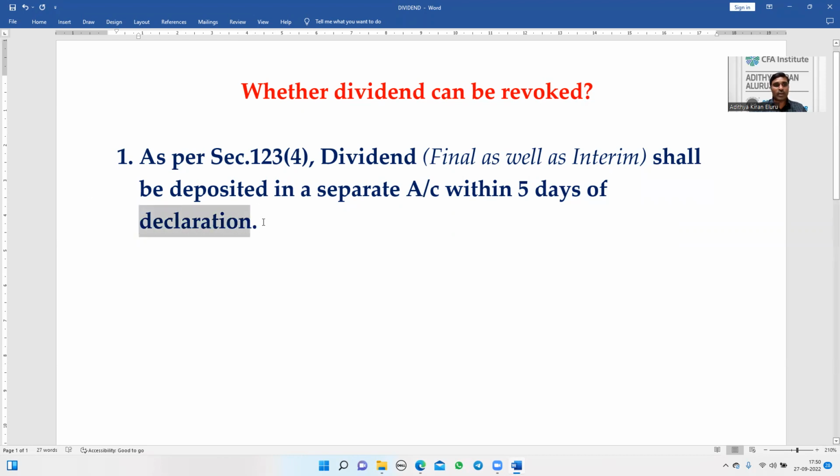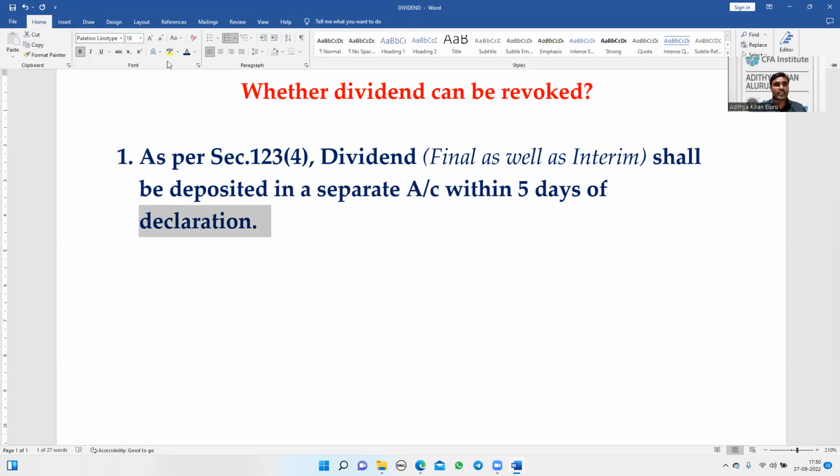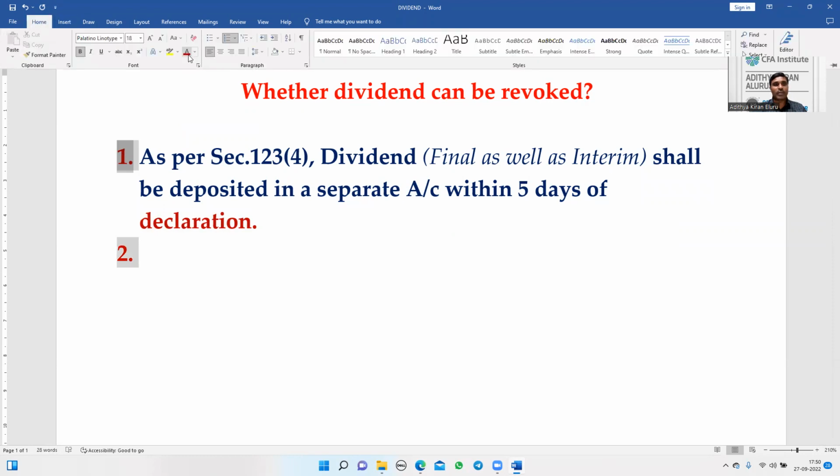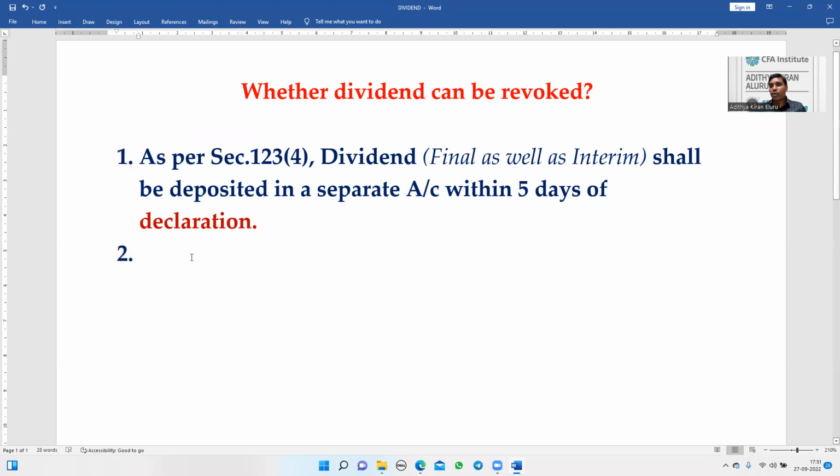So here the important concept is declaration. This is the important term. Within 5 days of declaration, I have to deposit the dividend in a separate bank account. This is one provision. Therefore, only when I have declared the dividend do I have to deposit it in a separate bank account, final as well as interim.